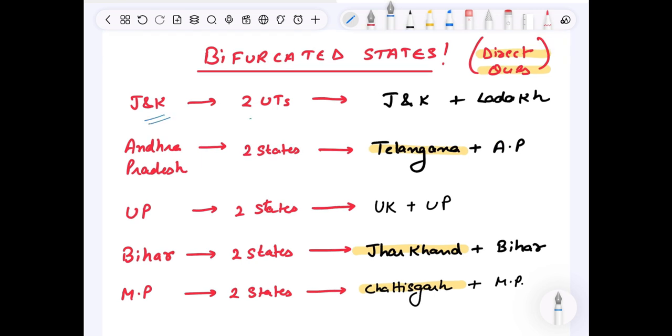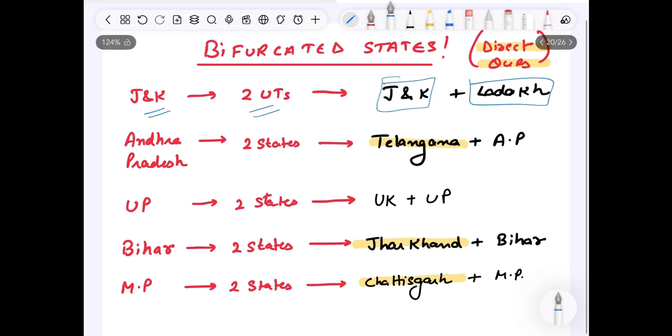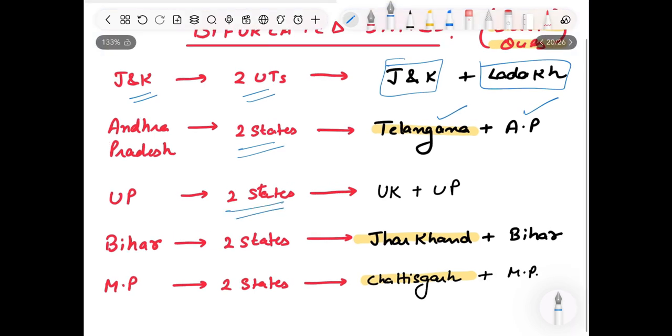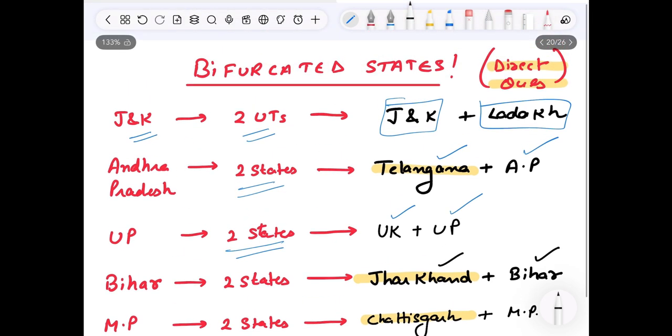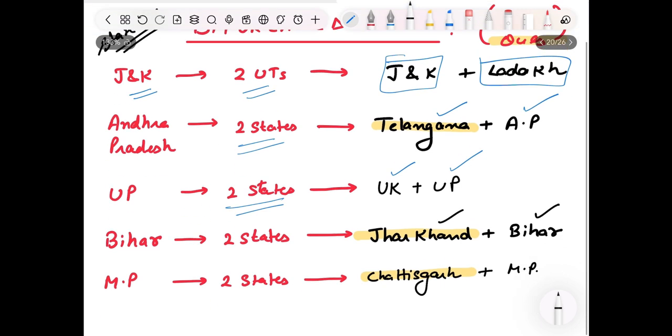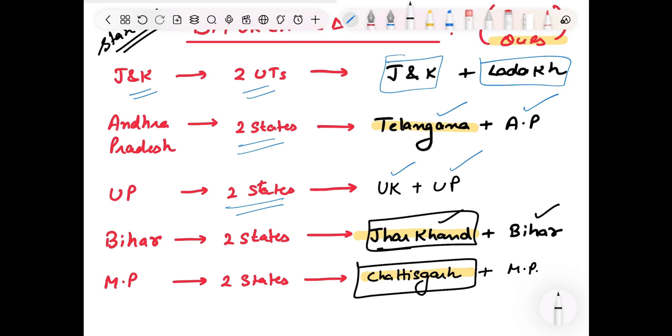J&K was bifurcated into two UTs and formed Jammu and Kashmir and Ladakh. Andhra Pradesh, as we have seen, two states formed were Telangana and Andhra Pradesh itself. UP formed two states, Uttarakhand and Uttar Pradesh. Bihar also was bifurcated and formed two states, which are Jharkhand and Bihar. Please remember, this can be a direct question in some state PCS or any other competitive exam, that Jharkhand was formed from Bihar and Chhattisgarh was formed from Madhya Pradesh.